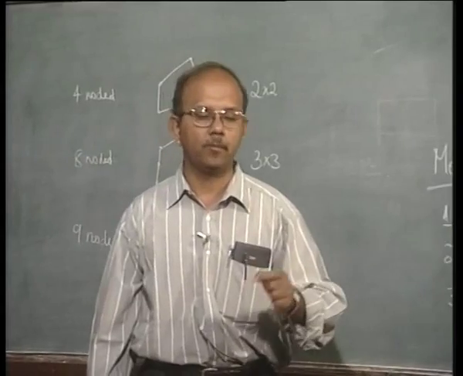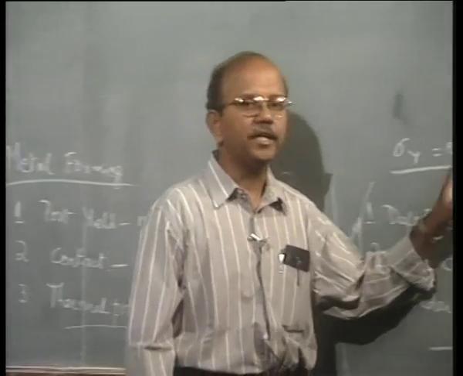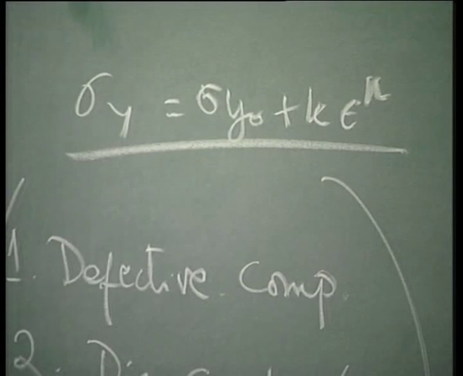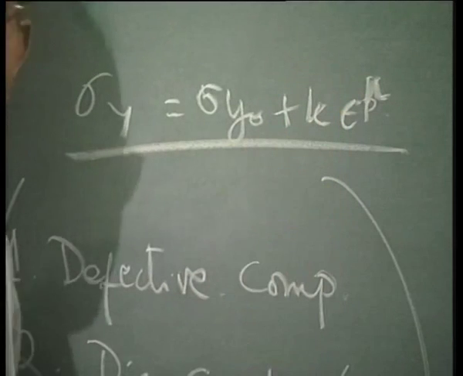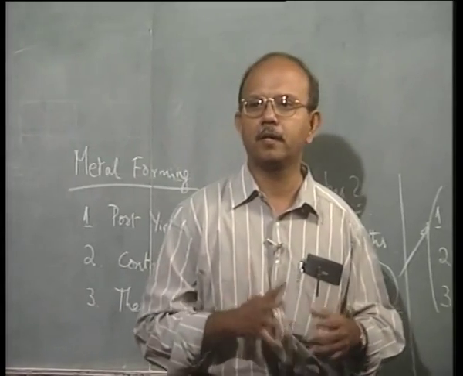Here sigma y0 indicates the initial yield, and epsilon is the strain; people call this epsilon or epsilon p, whichever way it is introduced. We should know k and n; these are material parameters or strain hardening parameters.